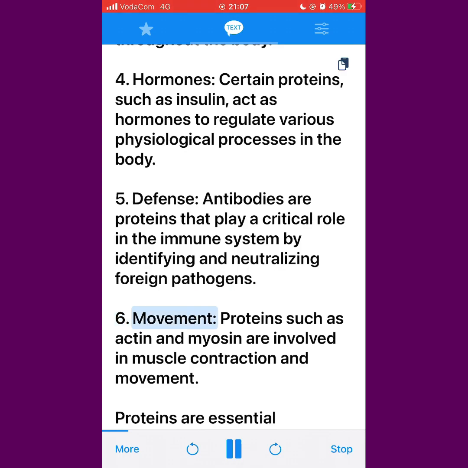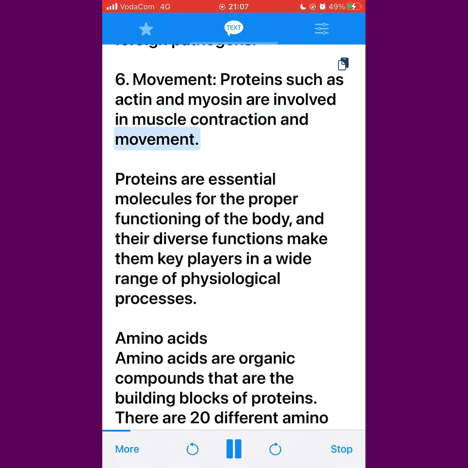6. Movement. Proteins such as actin and myosin are involved in muscle contraction and movement. Proteins are essential molecules for the proper functioning of the body, and their diverse functions make them key players in a wide range of physiological processes.